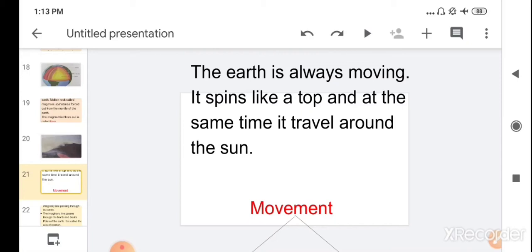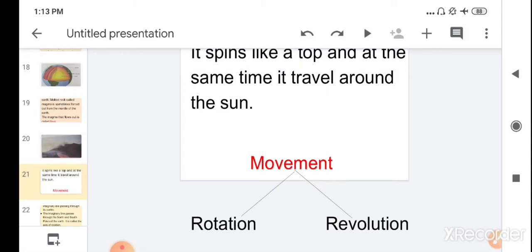So it always moves. Children, it has two different types of movement. It spins like a top. You have seen a top, lattu, it spins. So earth also has a spin movement, and at the same time it travels around the sun. It also spins like a top, like a lattu, in its own place, and at the same time it also moves around the sun.